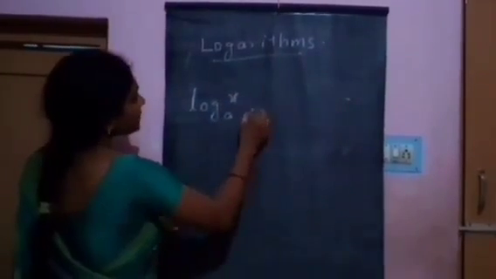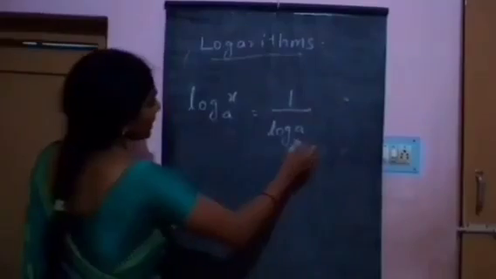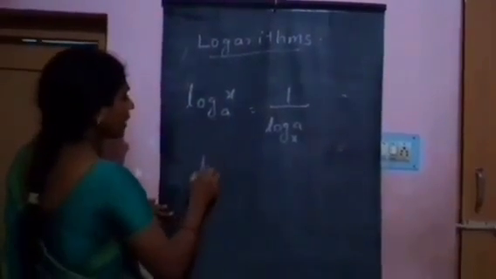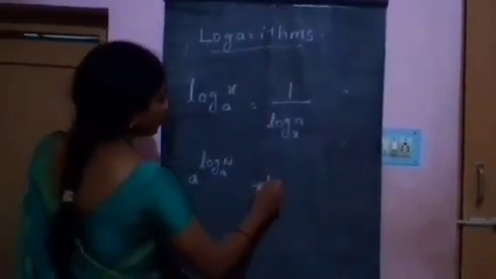Log x base a is equal to 1 by log a base x. A power log n base a equal to n. These are the logarithmic formulas.